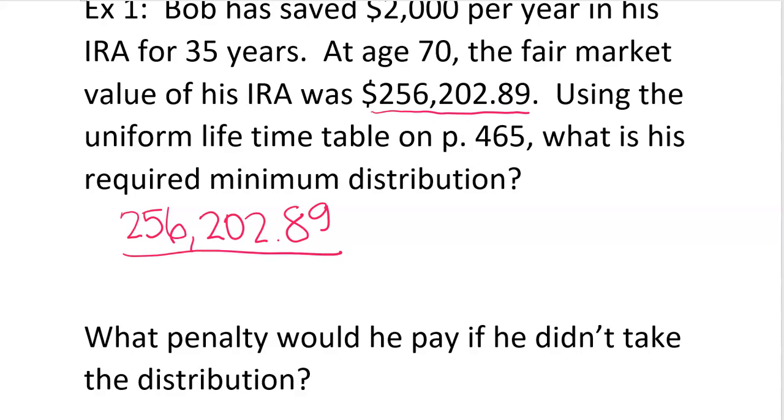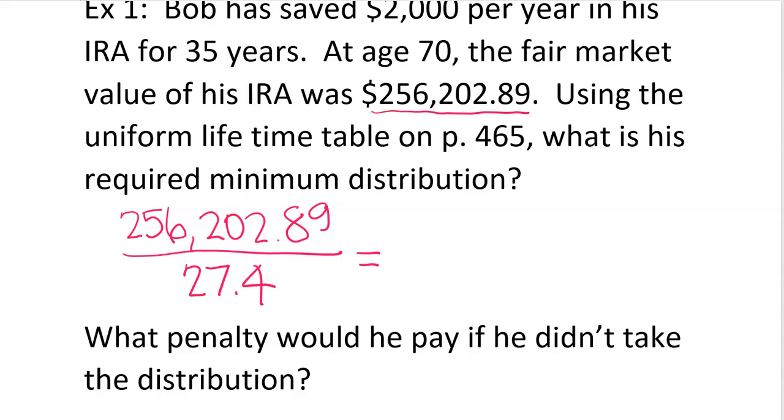And we're going to look at the number on the table, and then we're going to just divide by that. So the life expectancy factor at age 70 is 27.4. So all we do is grab that age that he's supposed to be taking this money out, and we're going to divide by that number.